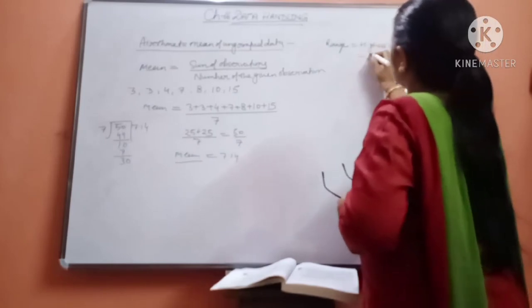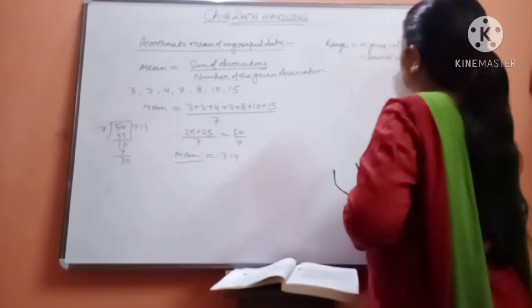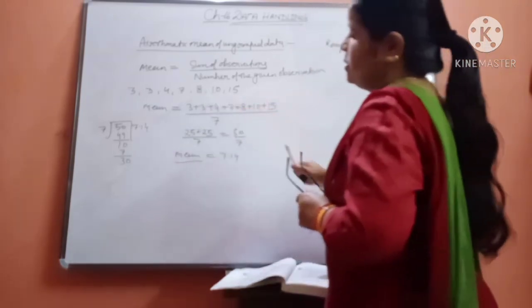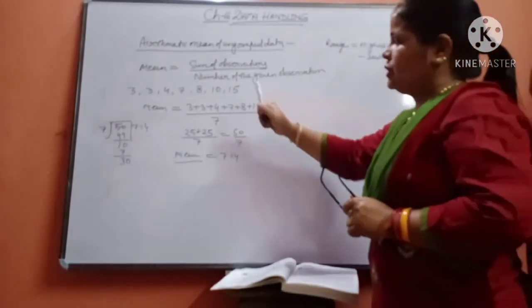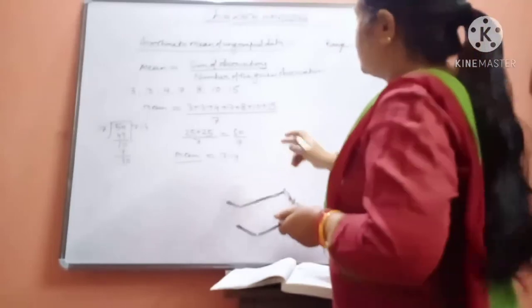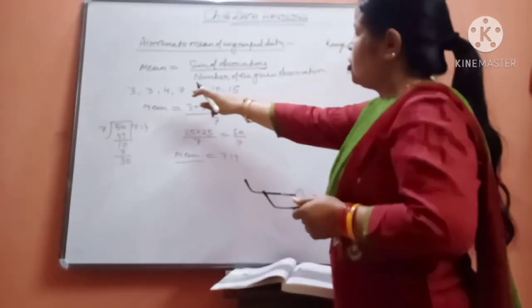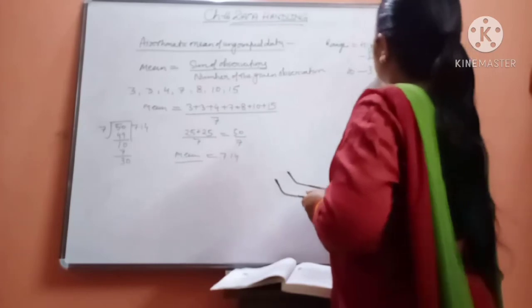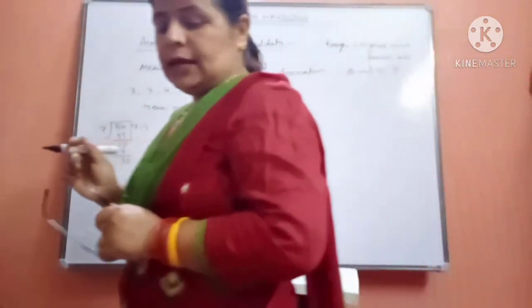Suppose in the question we are asked to find the range of the given data. What is the highest value of this data? 10. And the lowest value is how much? That is 3. So its range will be 7. This is known as the range of the data.